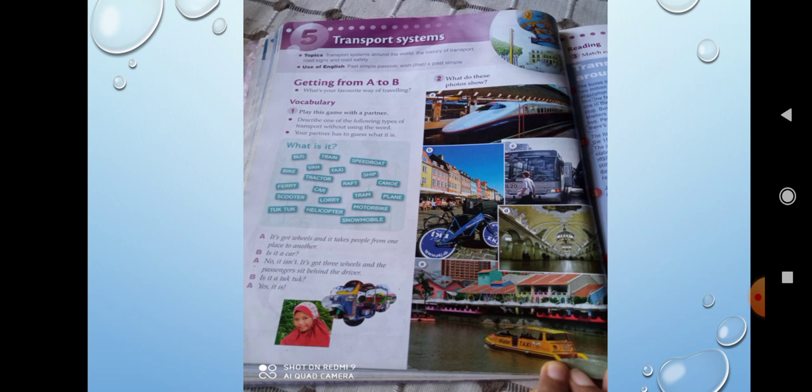Modernized ones. Now suppose you take the bullet train given in that picture. Bullet trains are trains which are run by electricity. There are no drivers. It is driven by electricity only. These bullet trains are so modernized and built so that they travel very fast, and they can travel up to more than 1500 kilometers. These bullet trains are so fast.